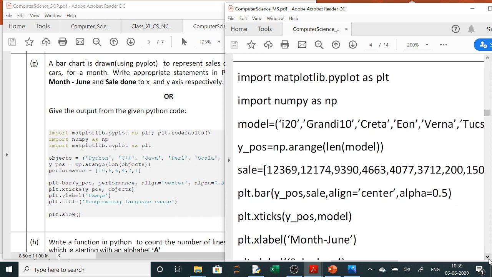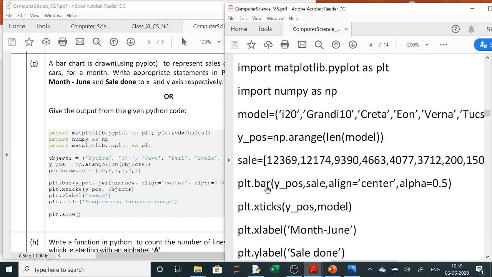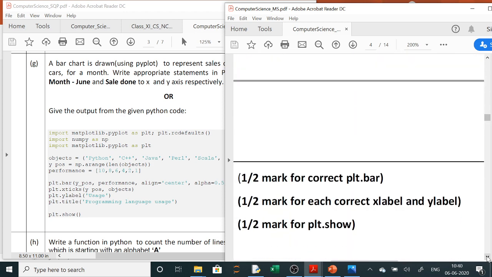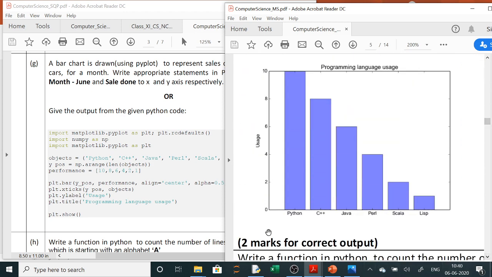Now how to create a bar: plt.bar, this is your syntax. Then the y position is on the x-axis, what all points you have to write, and the values of the bar, that I will show you actually here. See, this is your x-axis, this is your y-axis, this is your title, this is your y label.